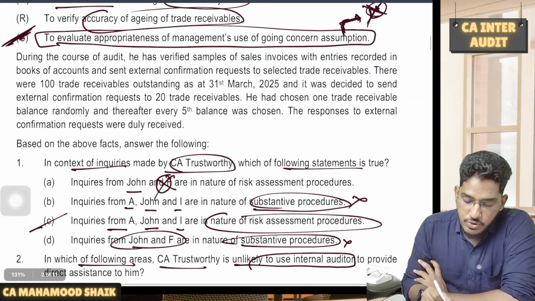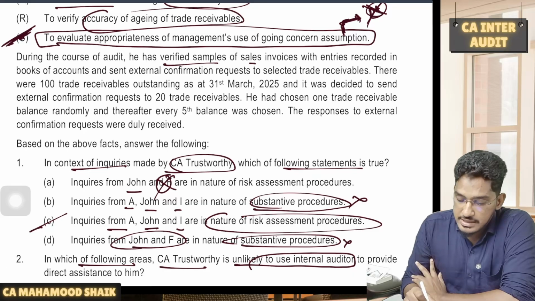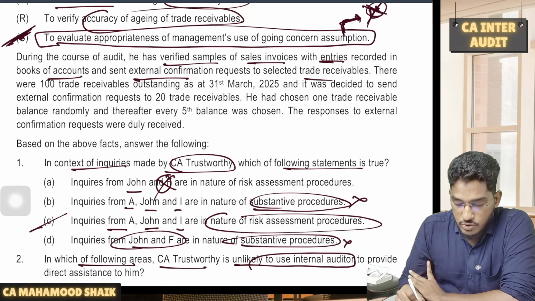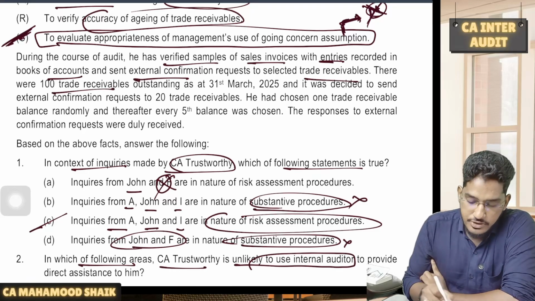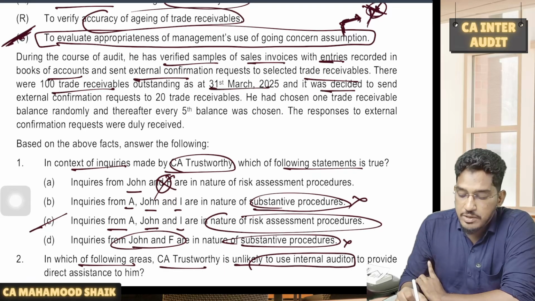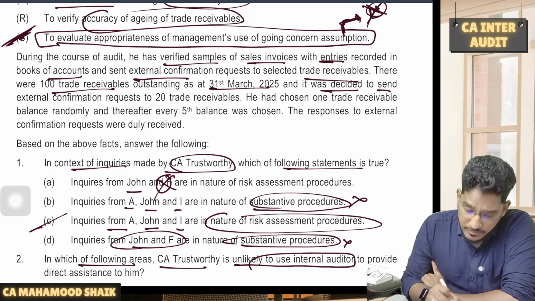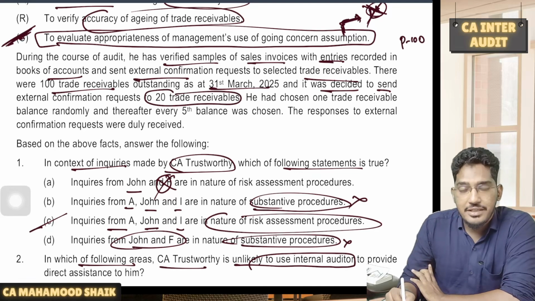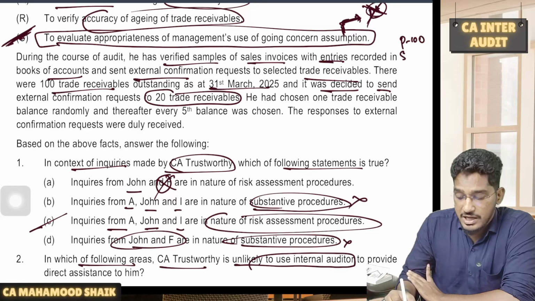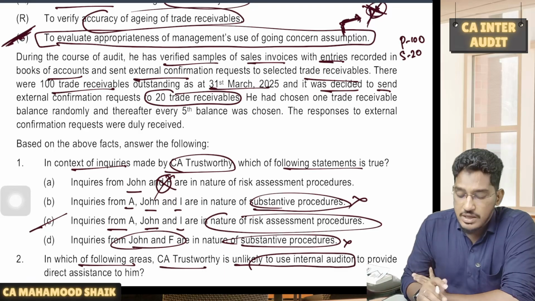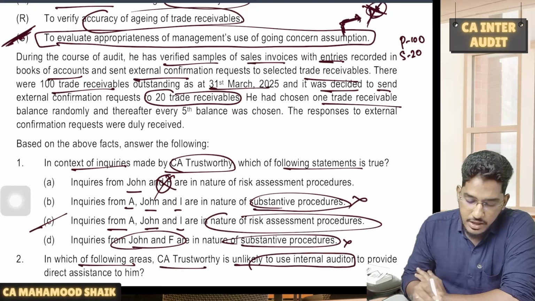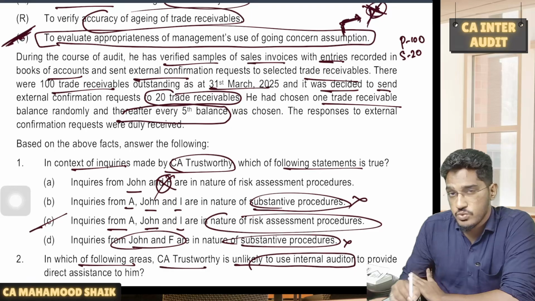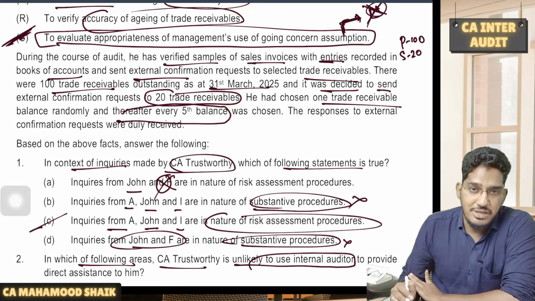Next. During the course of audit, he has verified samples of sales invoices with entries recorded in the books of accounts, and also he sent external confirmation requests to trade receivables. There were a total of 100 trade receivables outstanding as of 31st of March, and it was decided to send external confirmation requests to 20 trade receivables. That means we have a total population of 100 trade receivables. In that, the auditor wants to send external confirmation on a sampling basis. He wanted to send confirmations to 20 people, so the sample size is 20. He chose one trade receivable balance randomly, and thereafter every fifth balance was chosen. This is what we call systematic sampling or interval sampling.